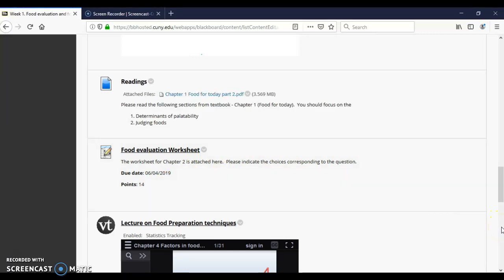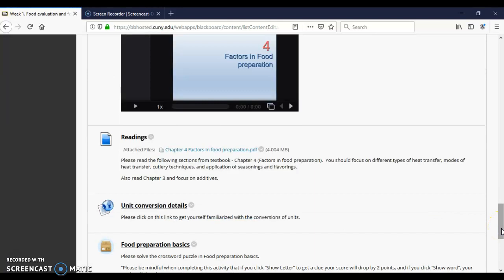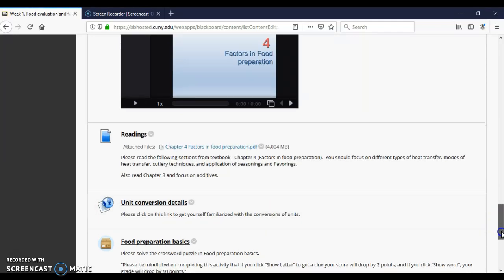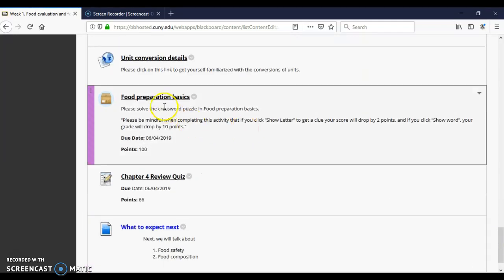Then I've given another lecture that is on food preparation techniques, and readings. I've also given a link here. When you click on this link, it will take you to an item where you can learn more about the unit conversion details. And then I've given you a crossword puzzle. This is a fun exercise. These are all open book exercises.